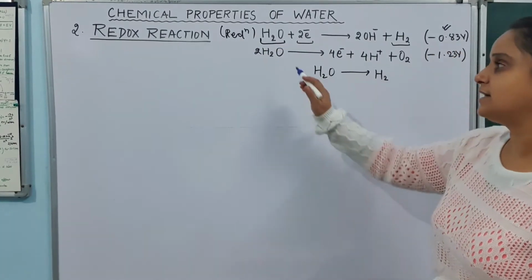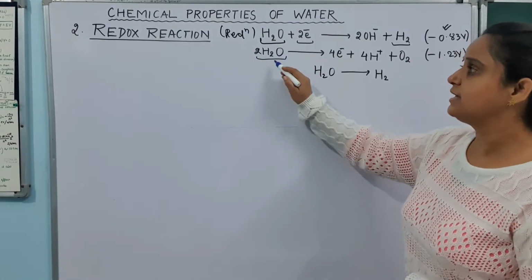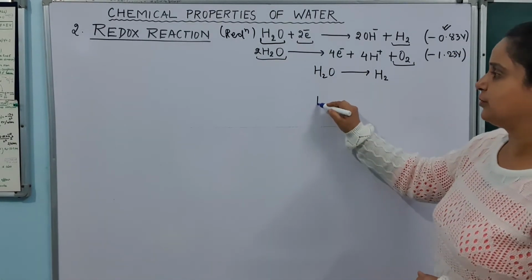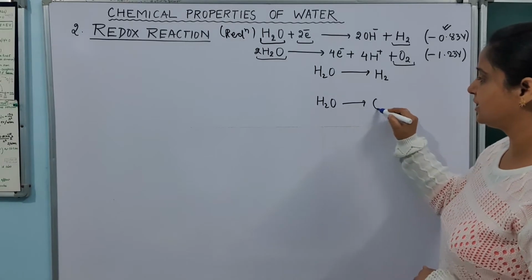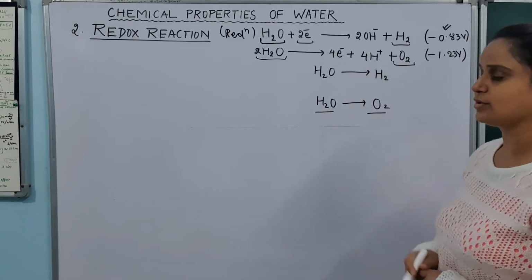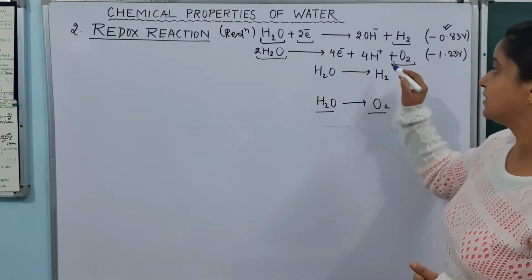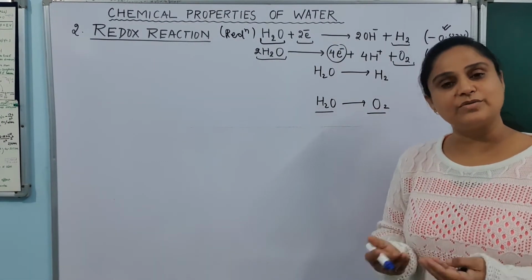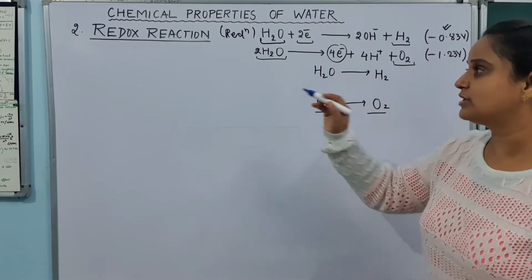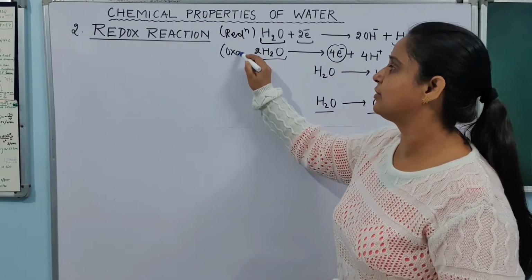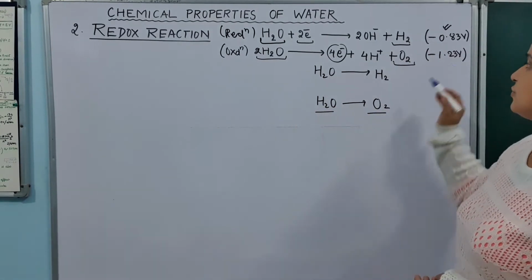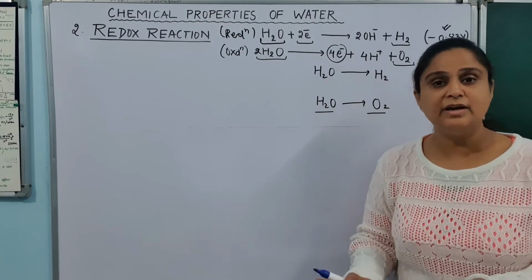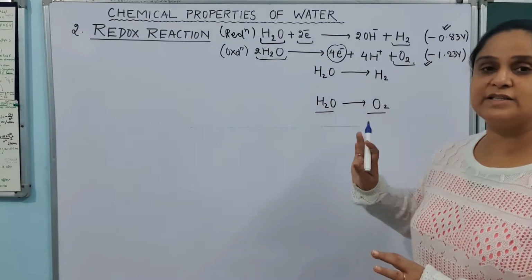On the other hand, if you observe this reaction, look at this. Here this water is turning into what? Oxygen. Now look at this reaction. What is happening ultimately? This water is turning into oxygen, and we can understand this thing. Here the electrons are being removed, meaning loss of electron, and loss of electron is what? Oxidation. So here what is happening? Oxidation of water. And this oxidation of water, look at the tendency, minus 1.23, but it will be converted into the oxidized product.